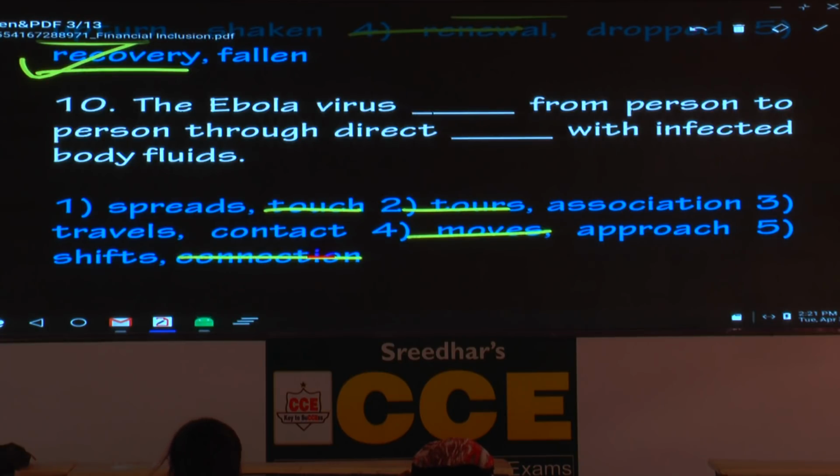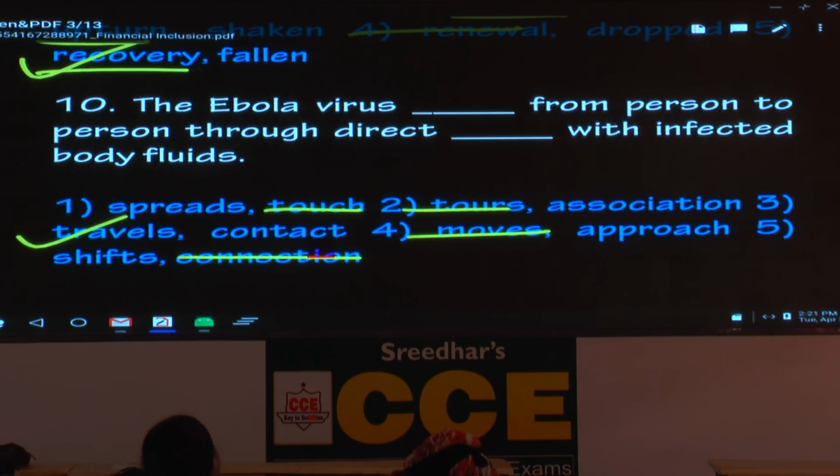Now what are you left with? The third option, travels, not convincing, but the second word is perfect. What is the second word here? Direct contact with infected body fluids. Perfect. When you have no choice, you have Hobson's choice, you have to choose that one. So what is the answer based on that? The third option is the answer.